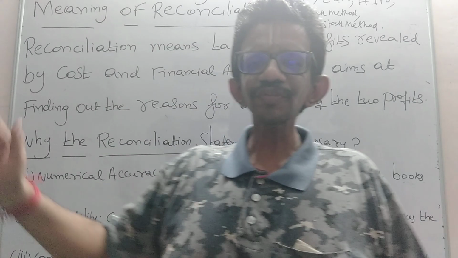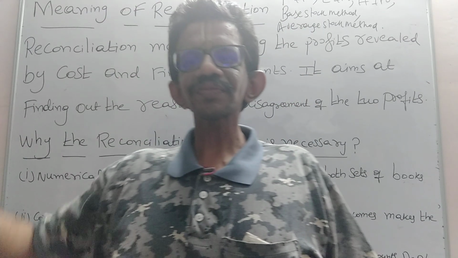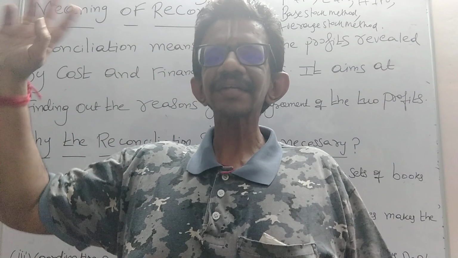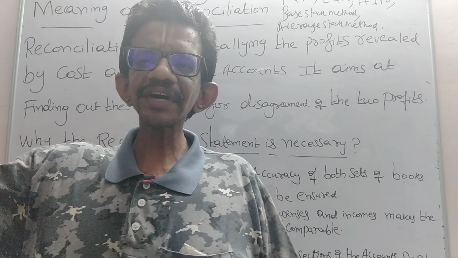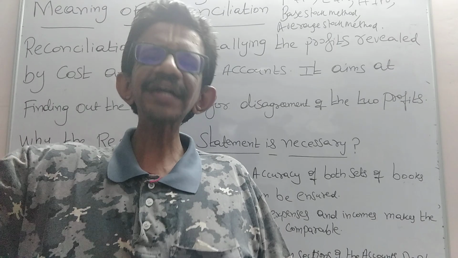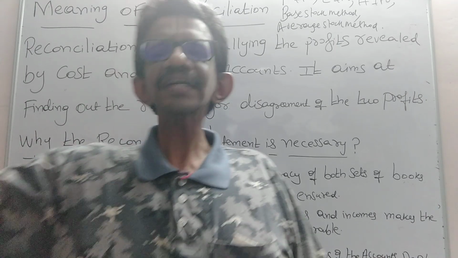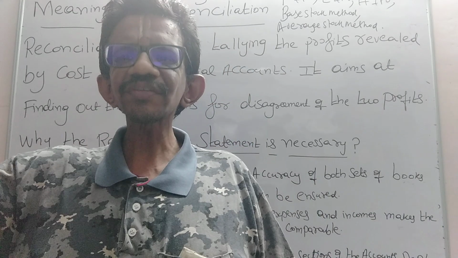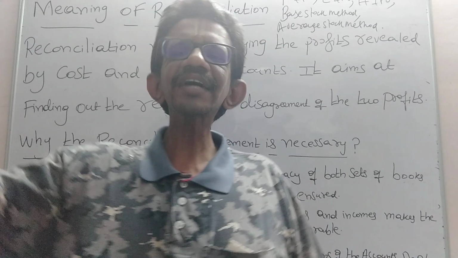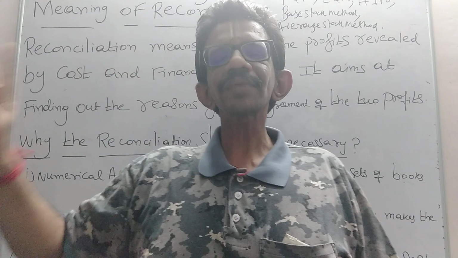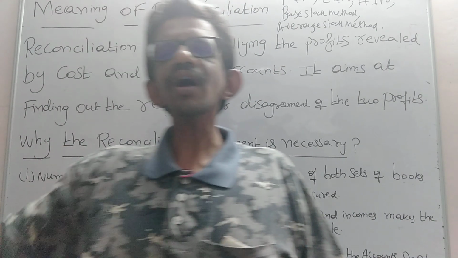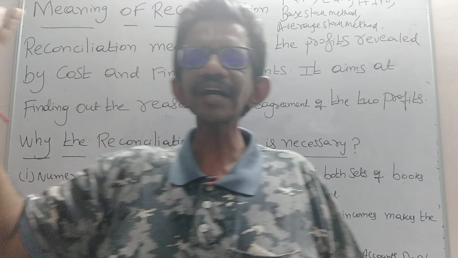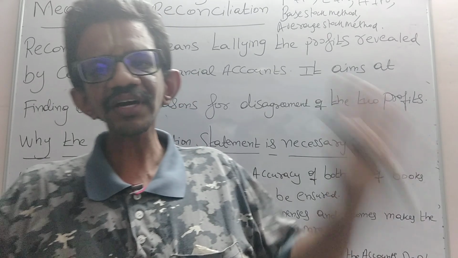As far as overhead is concerned, in final accounts we are preparing the trading and profit and loss account. In the trading account there are three types of overhead, as you know very well: factory overhead, administrative overhead, and selling and distribution overhead. In financial accounting, on the debit side of the trading account, all the factory overheads will be recorded, and then on the debit side of the profit and loss account, all the administrative overhead and all the selling and distribution overhead will be recorded at one go.